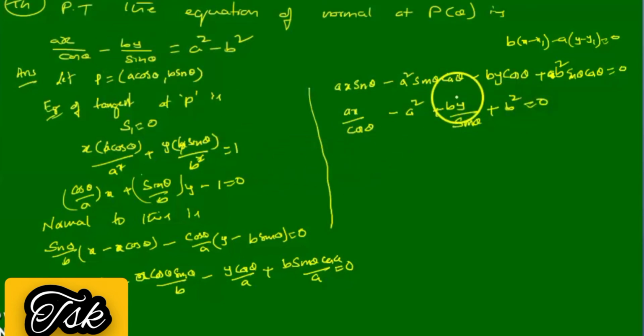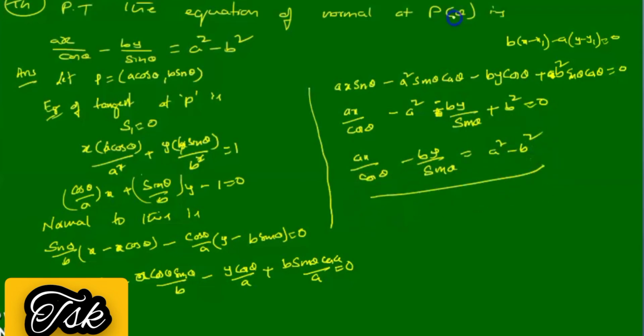Clearly, we arrived at this: ax by cos theta minus by by sin theta is equal to the remaining things, which is the equation of the normal. The point P of theta means the parametric coordinate (a cos theta, b sin theta). I think it's clear.